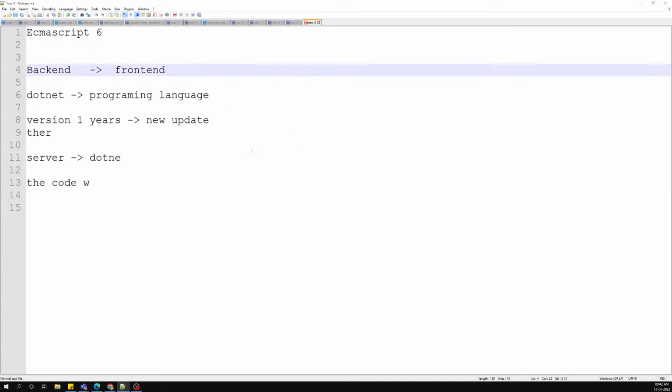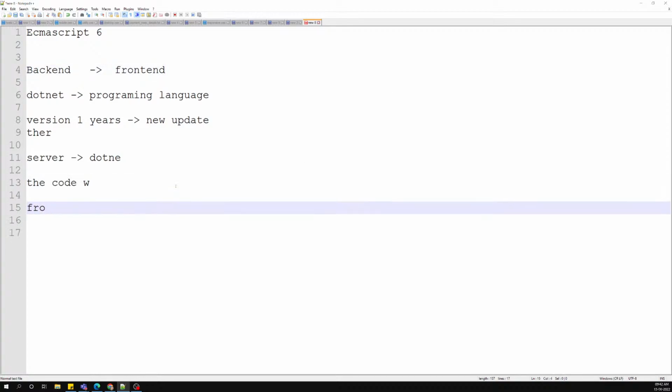But in the front end, when we consider the front end, the code we write is JavaScript code.